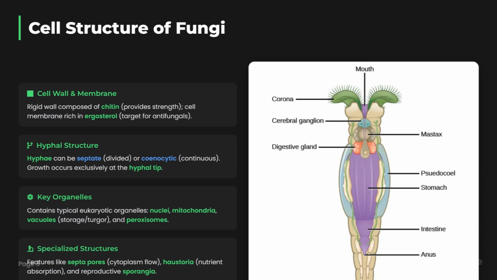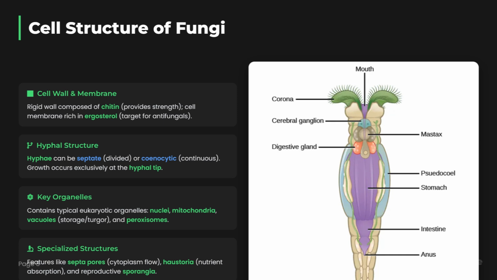This slide also includes another diagram labeled input showing structures like the mouth, mastax, pseudochole, stomach, intestine, and anus. This again depicts a rotifer's digestive system, emphasizing how it processes food from ingestion to excretion.